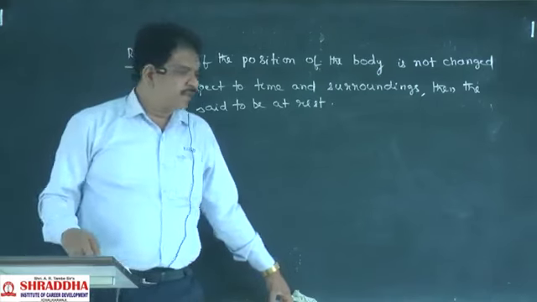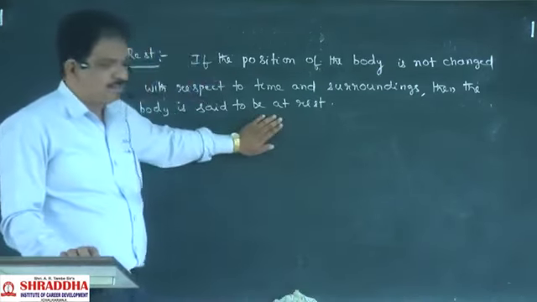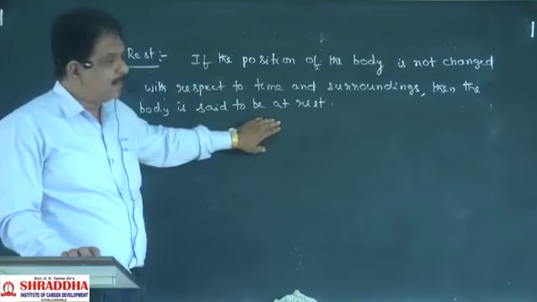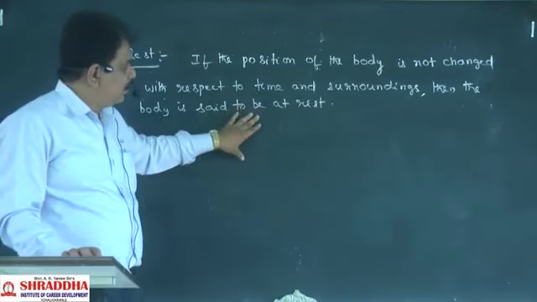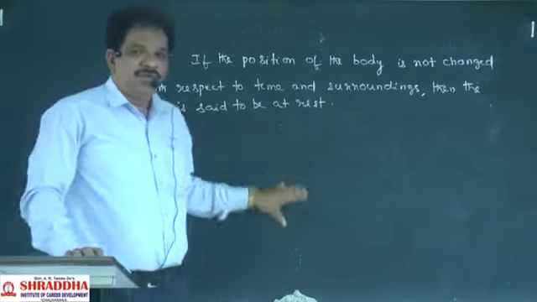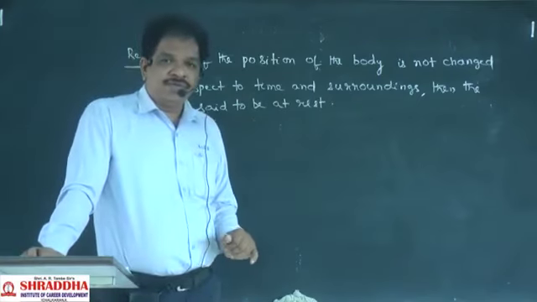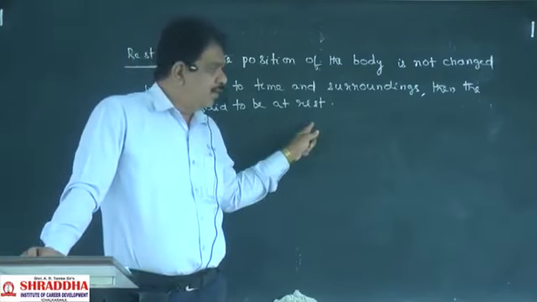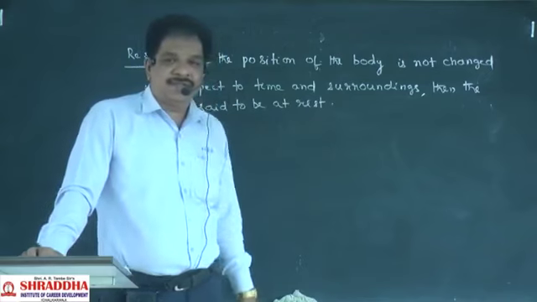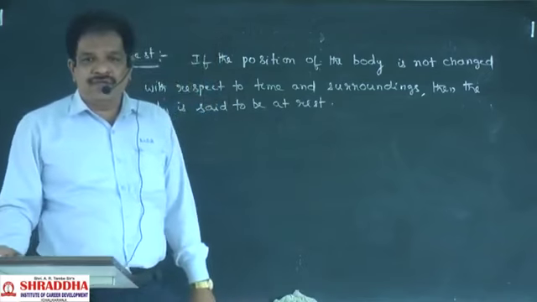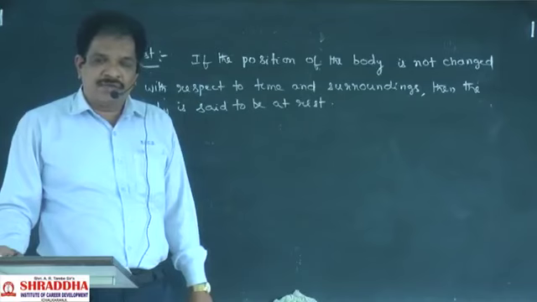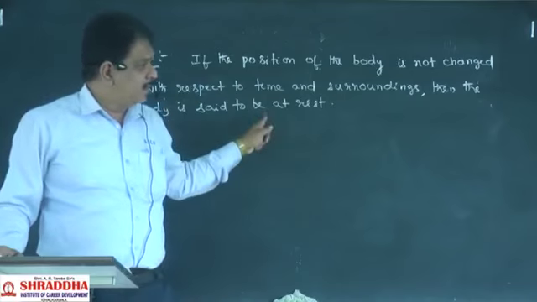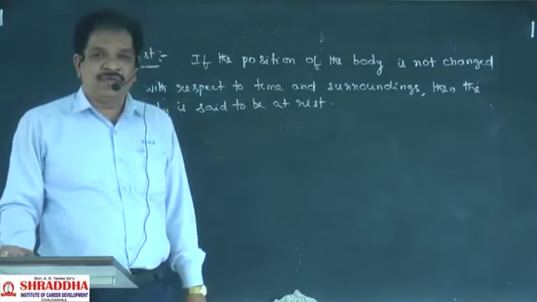For example, observe this board. Today this board is here. Tomorrow if you come into this room, this board will be at the same place. After one week you come into this classroom, again the board will be at the same location.